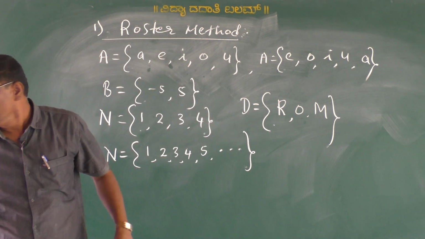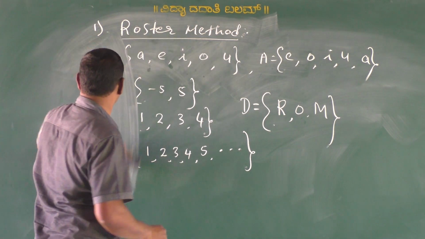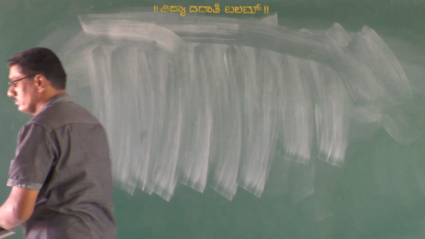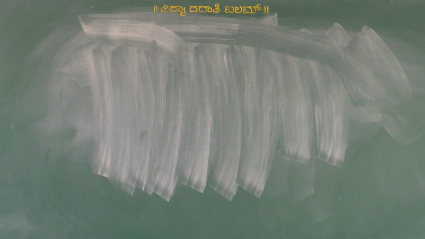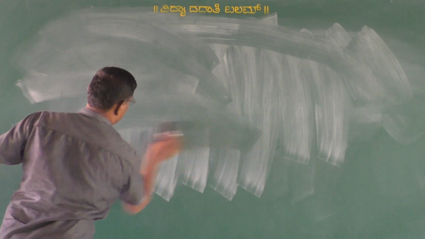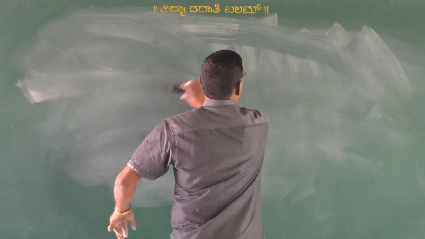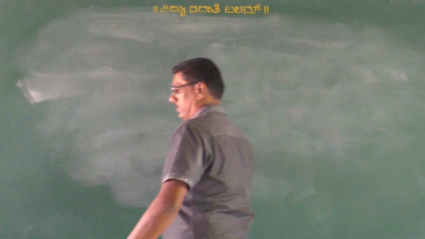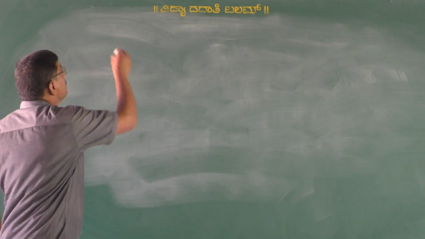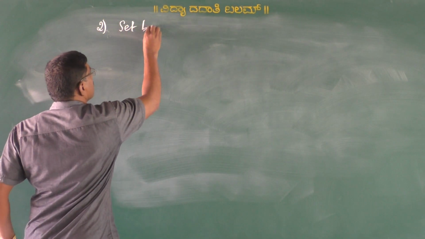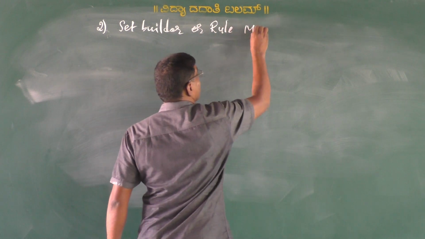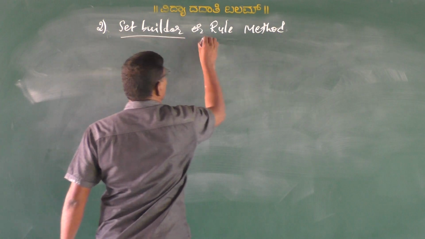Yes. Now we have to move on to another method. That is the second method, which we call the set builder method, or a rule method.